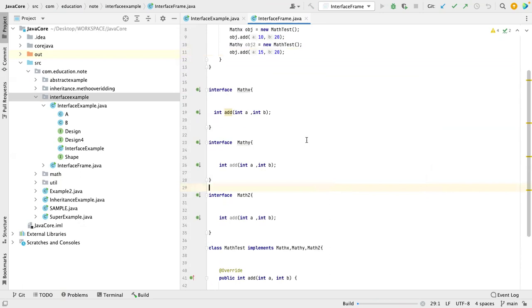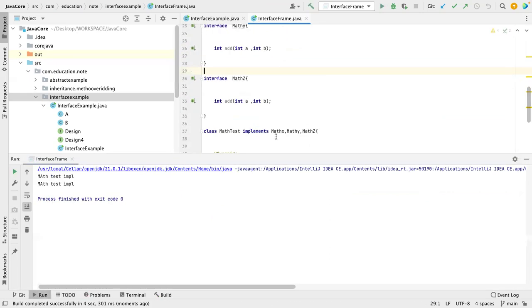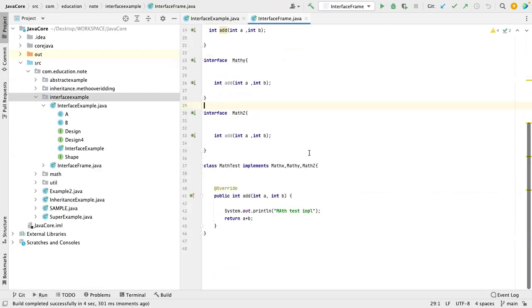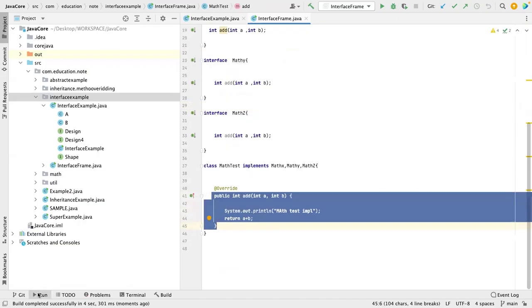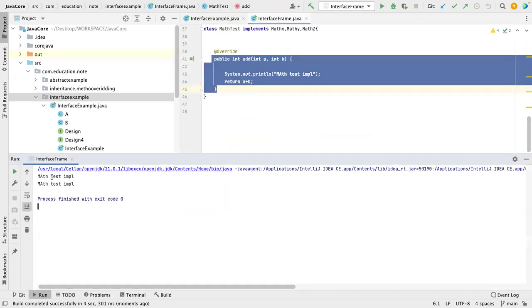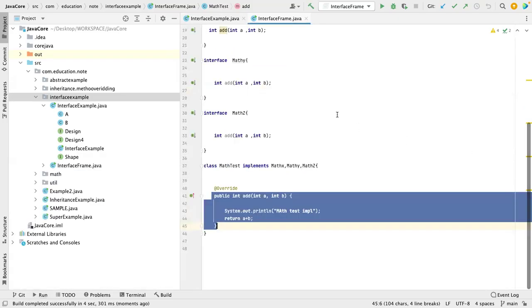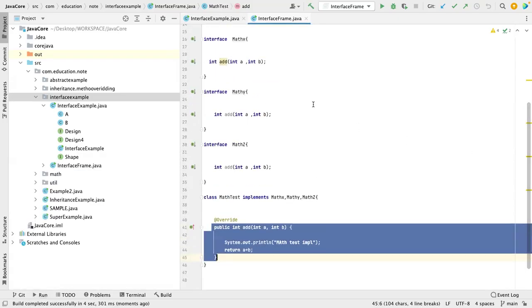This is the question they will ask you. They will try to make you confused. You will say, yes, this is correct, and they will say you will get ambiguity. There is no ambiguity. It will always look for this single implementation. You can see here MathTest IMPL. Clear to you all this point? Yeah, it is clear.